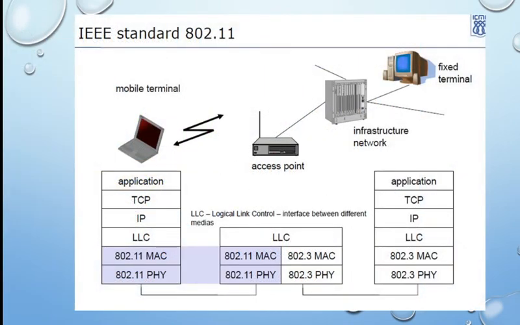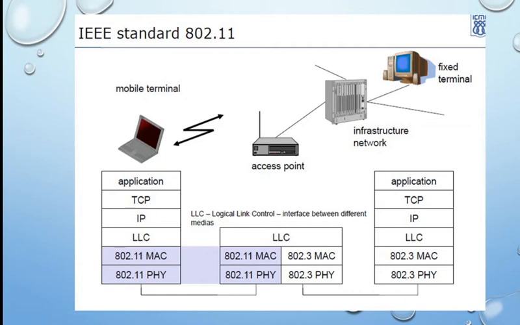And this is the IEEE standard 802.11 layers. Here the basic layer is the physical layer, above this we have the MAC layer, the medium access control layer, and above that the logical link control layer. In the OSI model also we had the same thing.